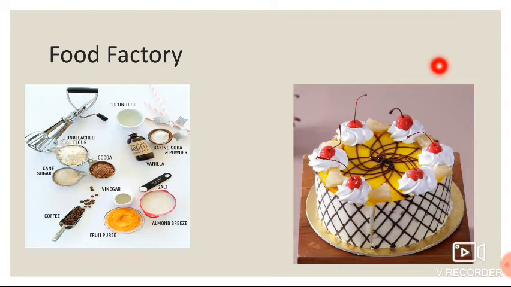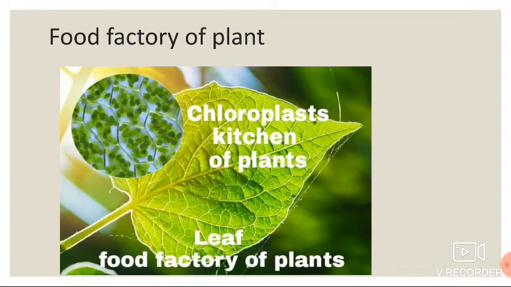Now let us see how plants obtain the raw materials from the surroundings and how they transport them to the food factories of the plant. What is the food factory in the plant? Do you know? Yes. So the food factory of the plant is certainly a leaf. Do you know this before, children? Okay, very good. Leaves are the food factories of the plants. Therefore, all the raw materials must reach the leaf. Let us see how raw materials reach the leaf.